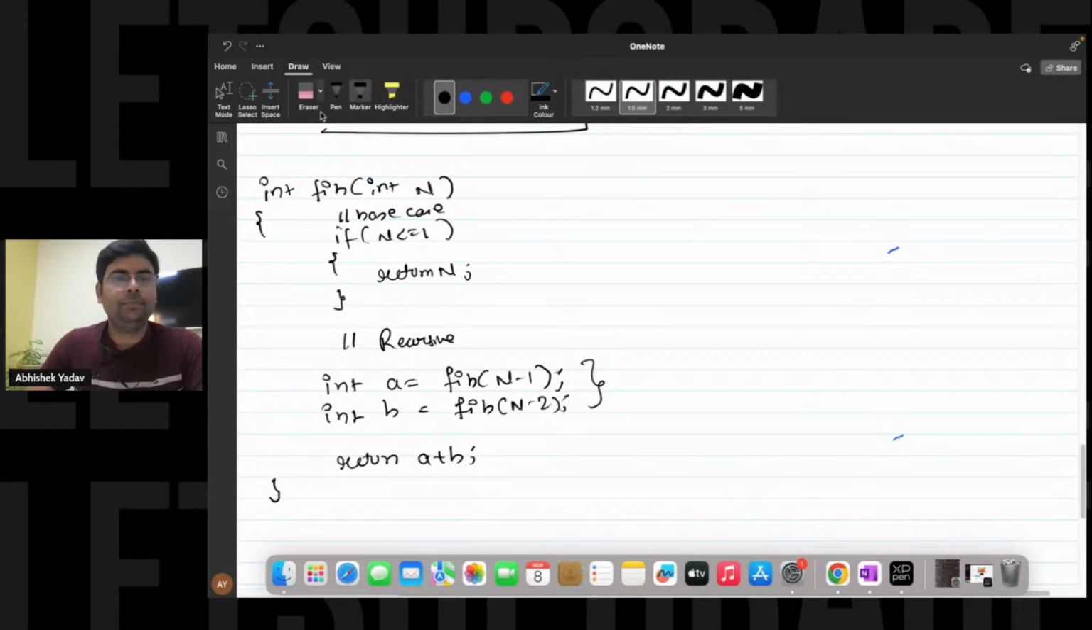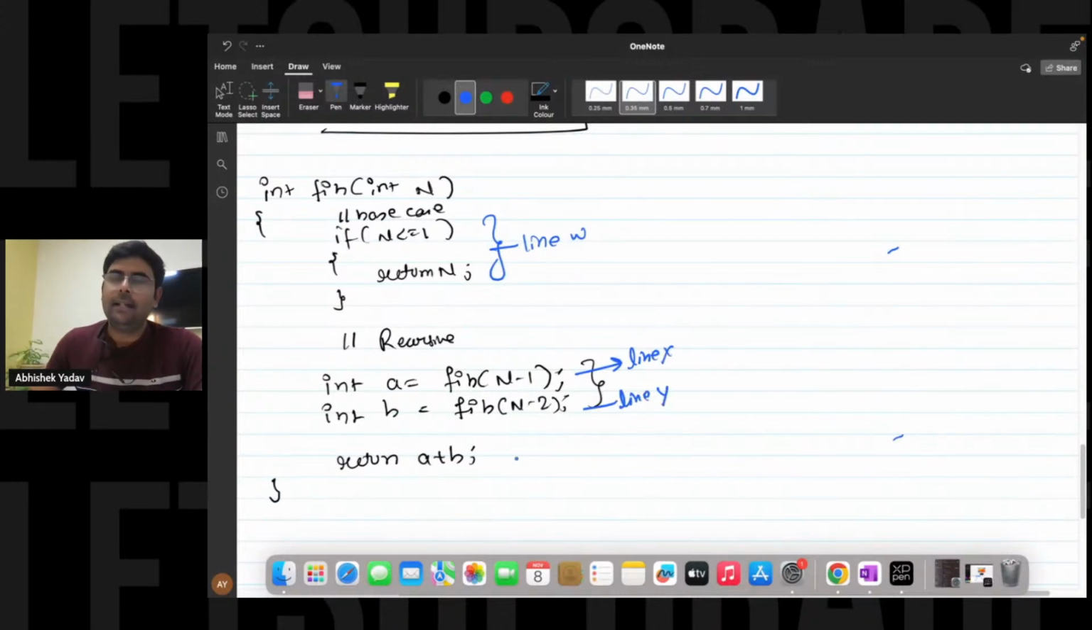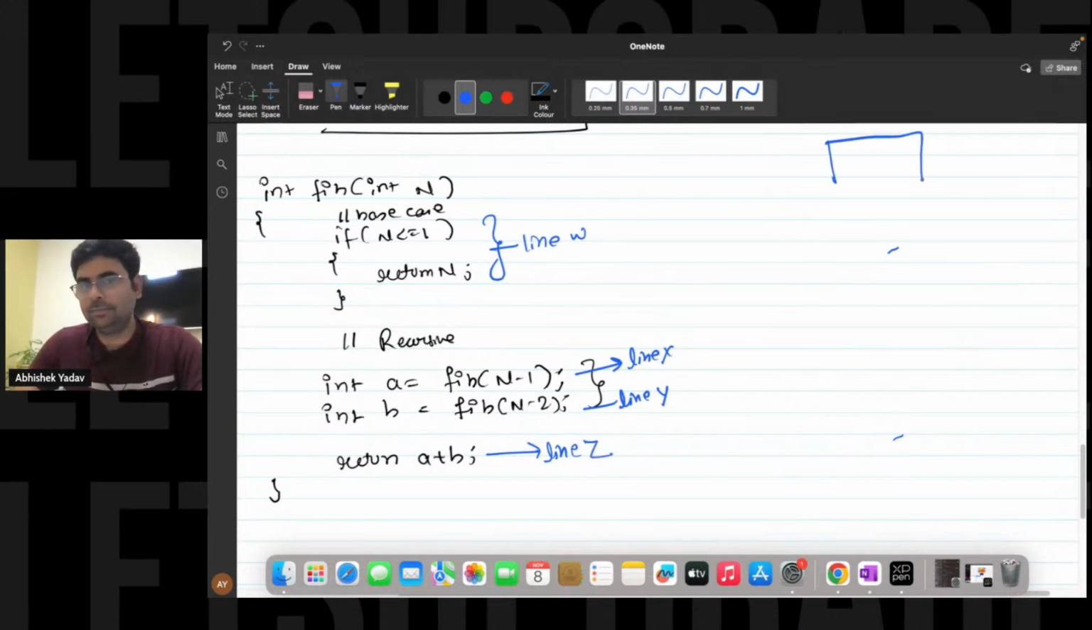Now, let's assume this is line W. This is line X. This is line Y. And this is line Z. Great. So we have a main function. First, the main function is getting called, so a stack frame of main will get created.